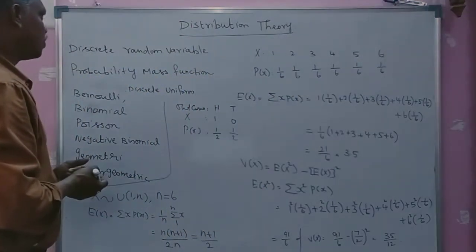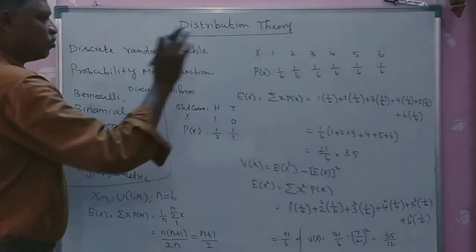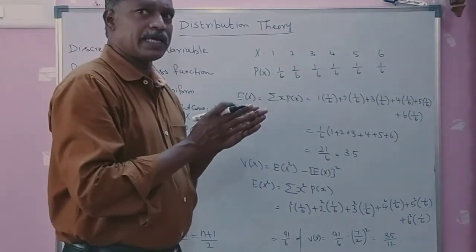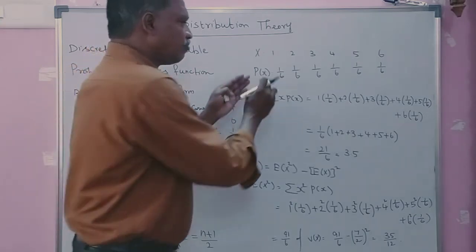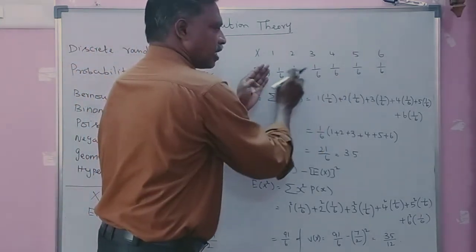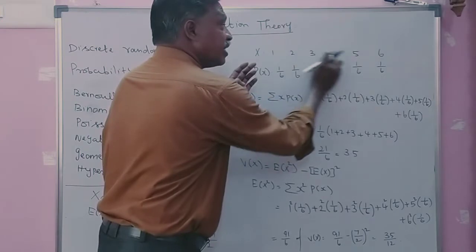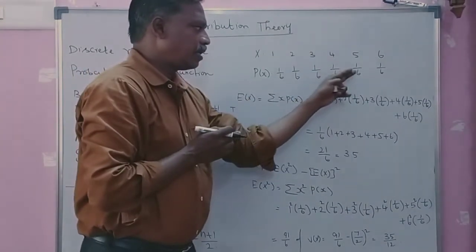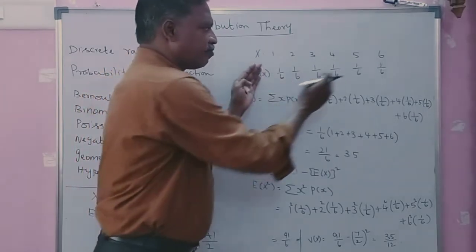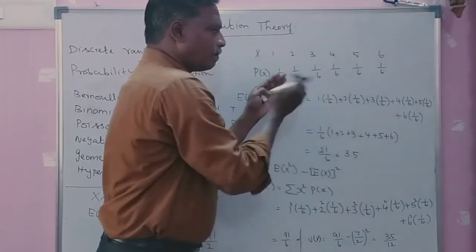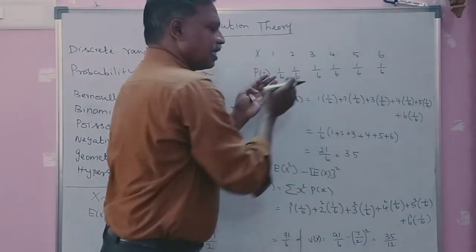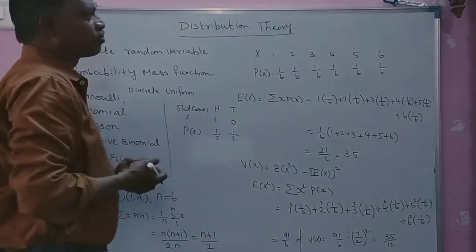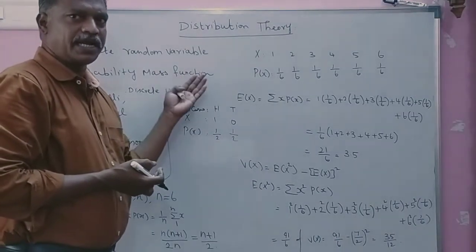Now you come to discrete distribution. When we form a mathematical equation for the set of probability values based on the observations, then the probability function is called a discrete probability function or discrete distribution.